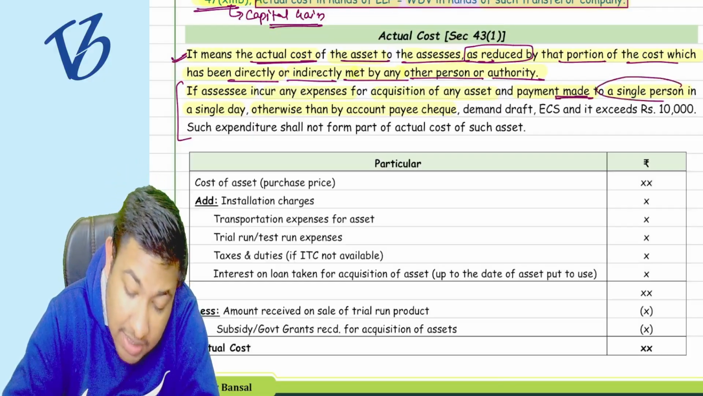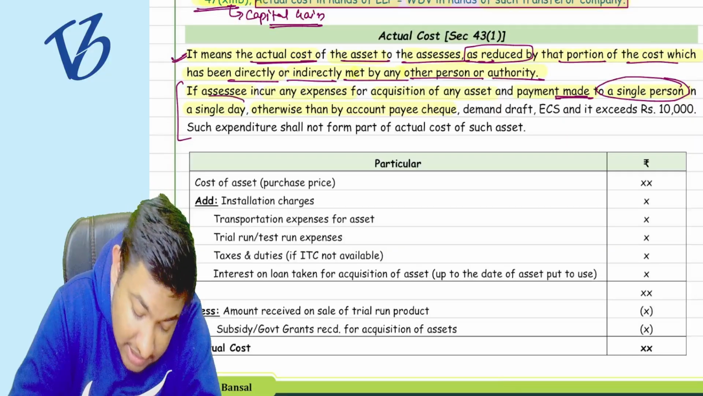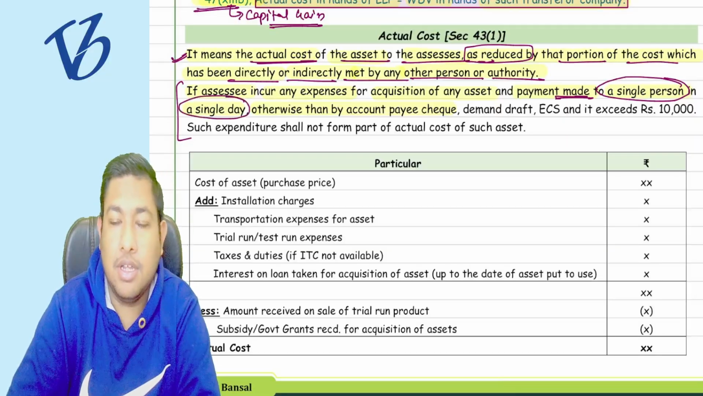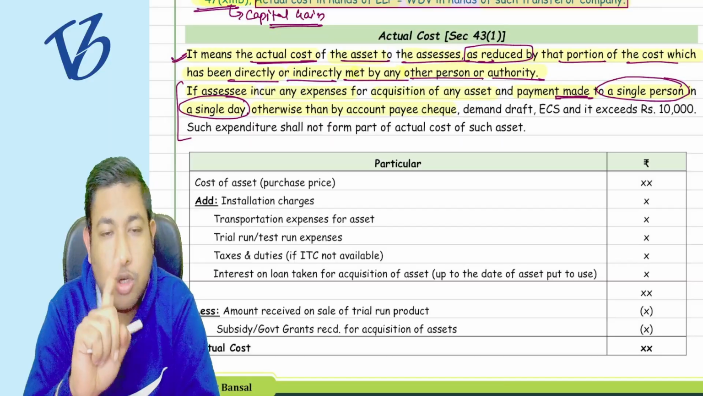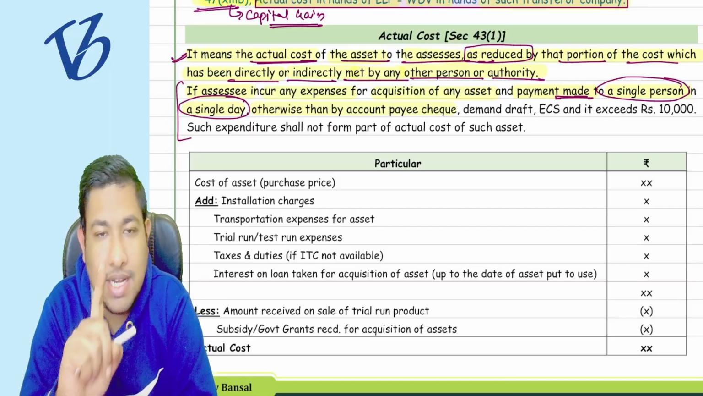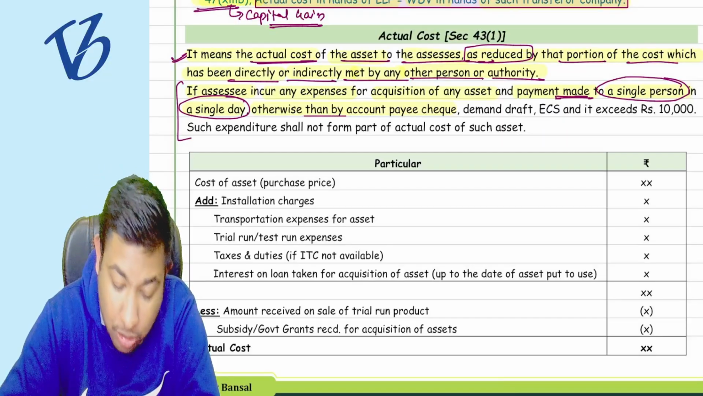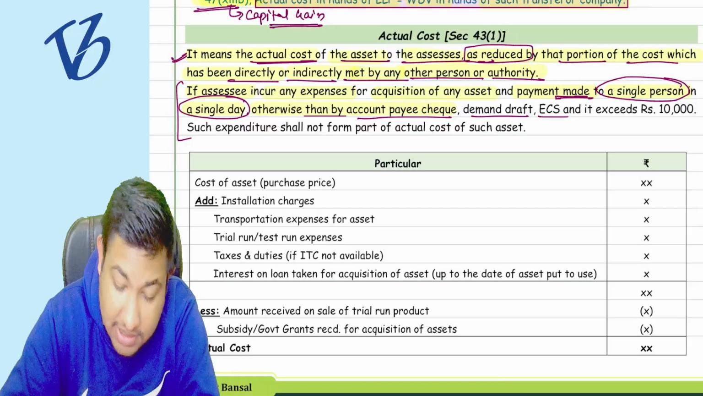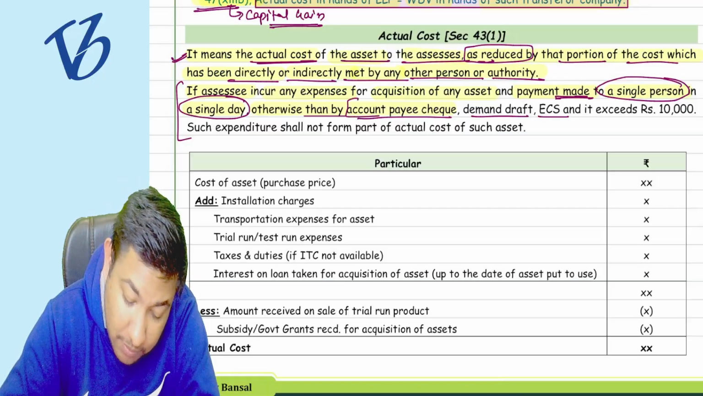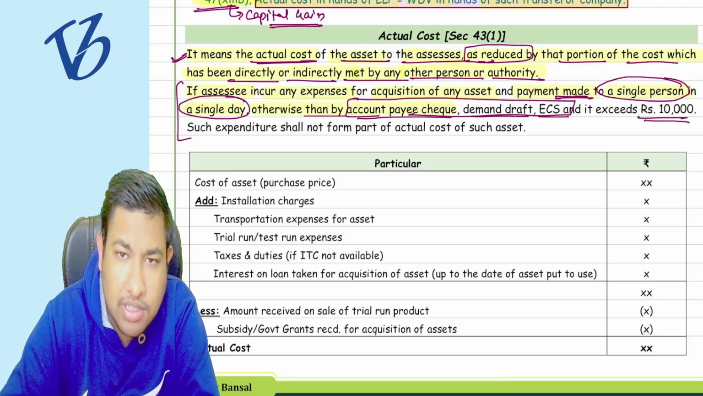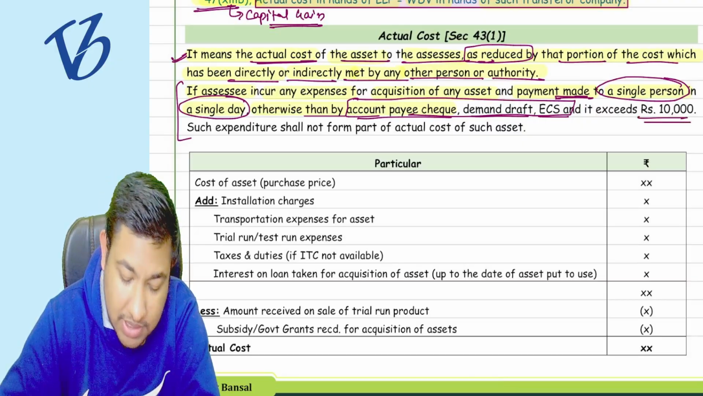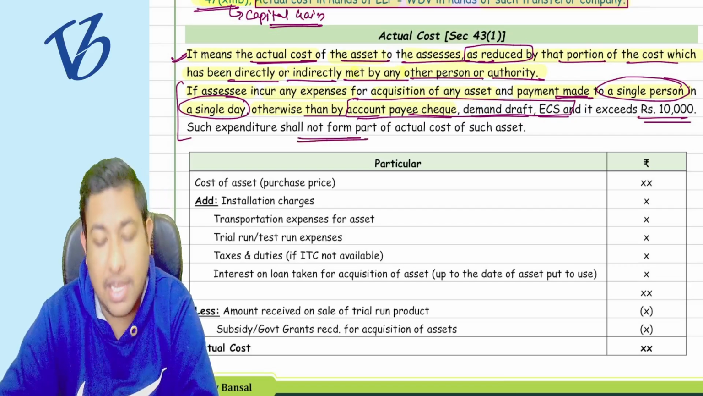A single person in a single day, both the conditions should be satisfied for a single person as well as in the single day. Otherwise, payment should be by account payee check, demand draft, or ECS. If you are paying by any mode other than these three and the amount exceeds 10,000 rupees, then it should not form part of the actual cost.